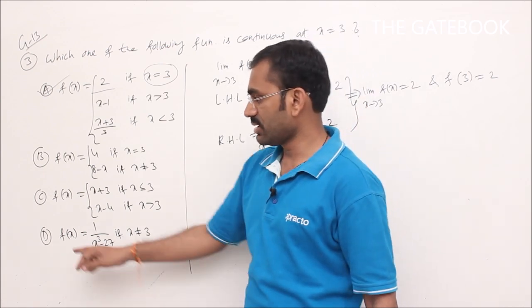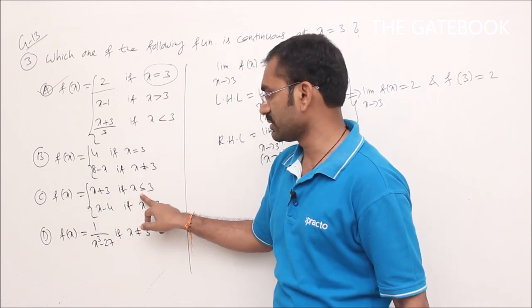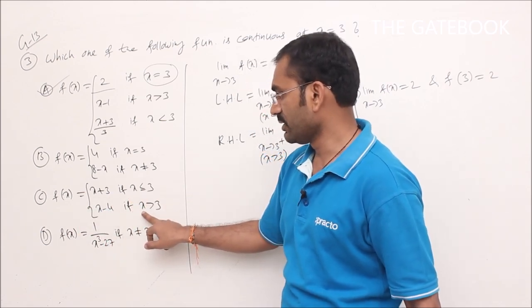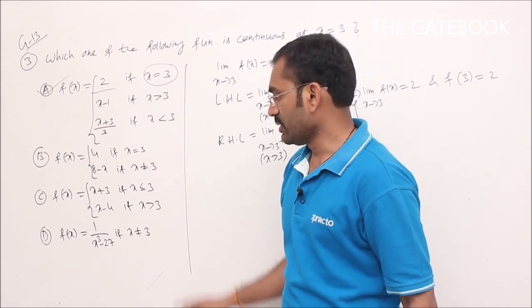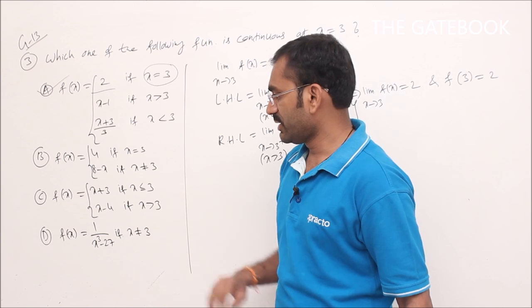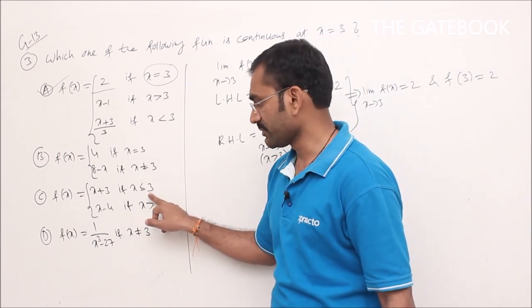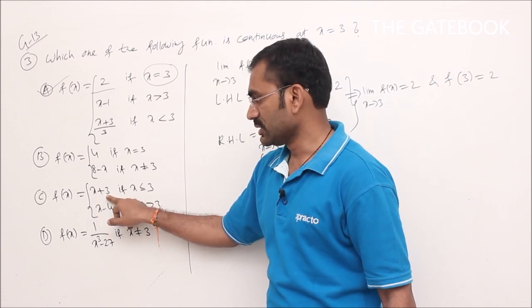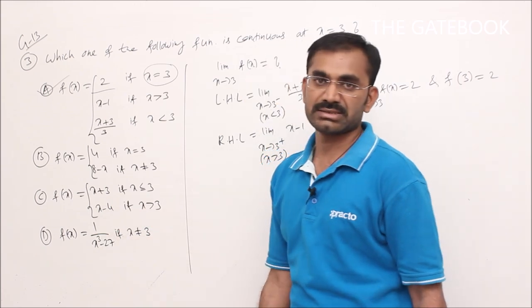Similarly, check option C also. Option C is f of x is equal to x plus 3 for x less than or equal to 3, x minus 4 if x greater than 3. To find the limit value, first we have to go for the left hand limit and the right hand limit. What is the left hand limit for x less than 3? The function is x plus 3, so the left hand limit value is 3 plus 3, which will get 6.